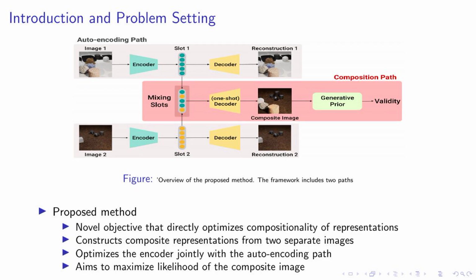In this slide, we delve into the core of our proposed method. As you can see in the figure, our framework includes two paths. The first is the auto-encoding path, which is a common approach in object-centric learning. However, we've introduced a novel objective that directly optimizes the compositionality of representations. This is where our second path comes in. We construct composite representations from two separate images and optimize the encoder in conjunction with the auto-encoding path. The goal here is to maximize the likelihood of the composite image. This dual-path approach is what sets our method apart and allows for a more robust and effective learning process.